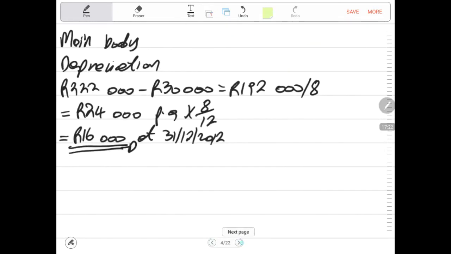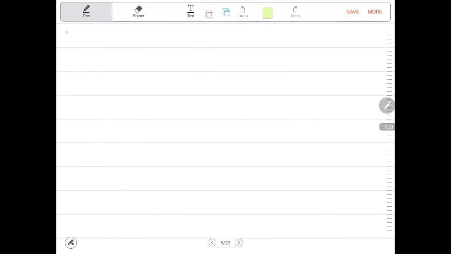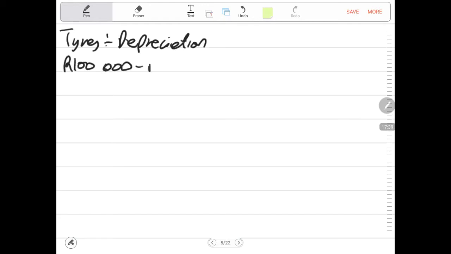Then we go to the third component. The third component, it is the tires. Then we are looking for the depreciation of the tires, which is the cost of the tires being 100,000 rands minus residual value of the tires.